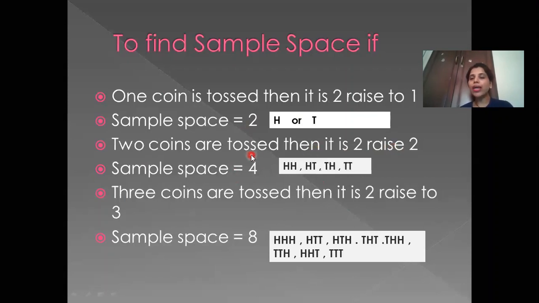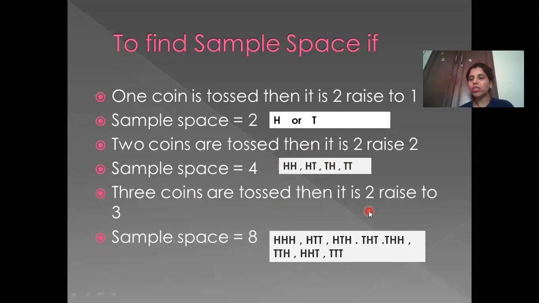This formula is going to help you to understand that you are writing it correctly, because you have to write the sample space, but you should know how many outcomes are to be written. So here you can see head head, head tail, tail head, and tail tail. These are the possible outcomes. So 4 possible outcomes are there when 2 coins are tossed.